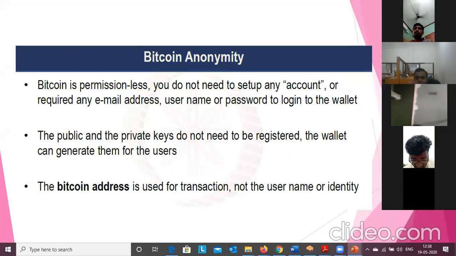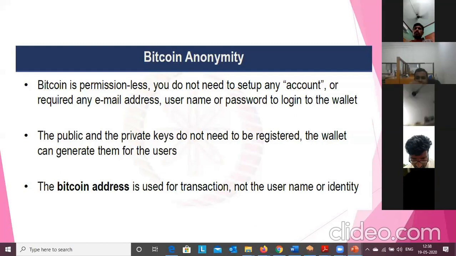Because Bitcoin is permissionless, anybody can join the Bitcoin network. Anybody can purchase Bitcoin, anybody can make a transaction. So that is a permissionless network, or we can say a public blockchain network. You do not need to set up any account or require any email address, username, or password to log into the wallet.